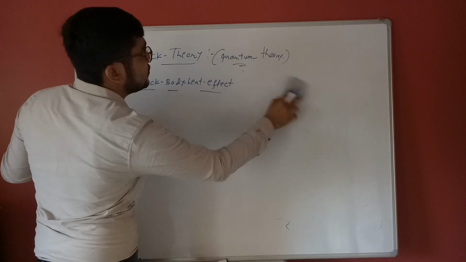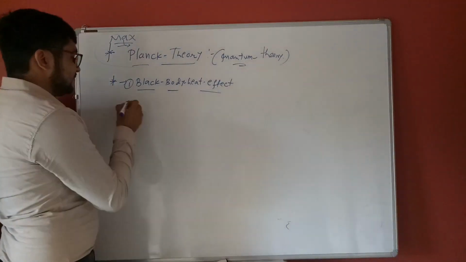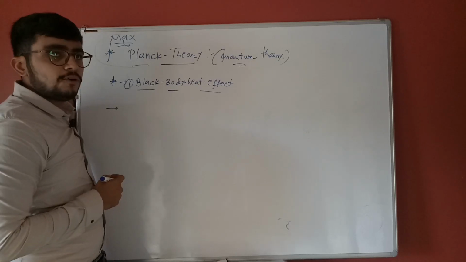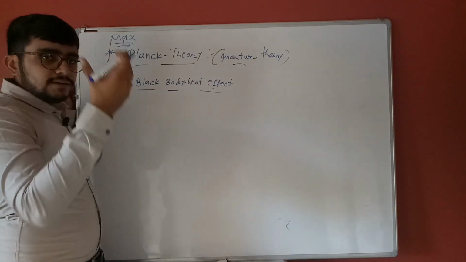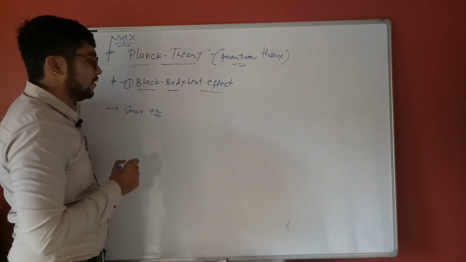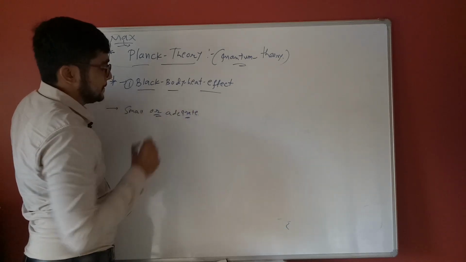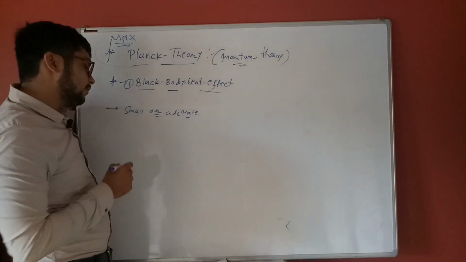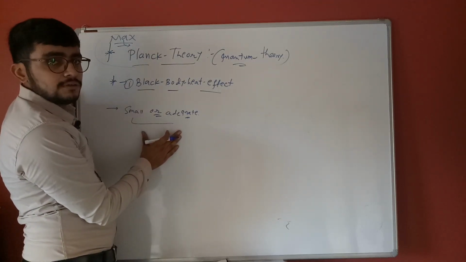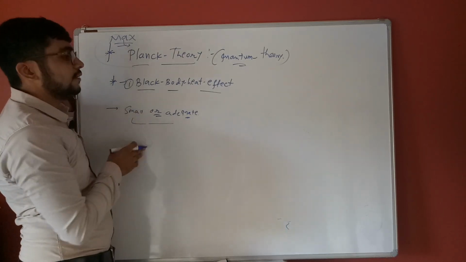Energy is released in the form of radiation in small, adequate amounts, not large. Only a small quantity of radiation is released, in an adequate manner.